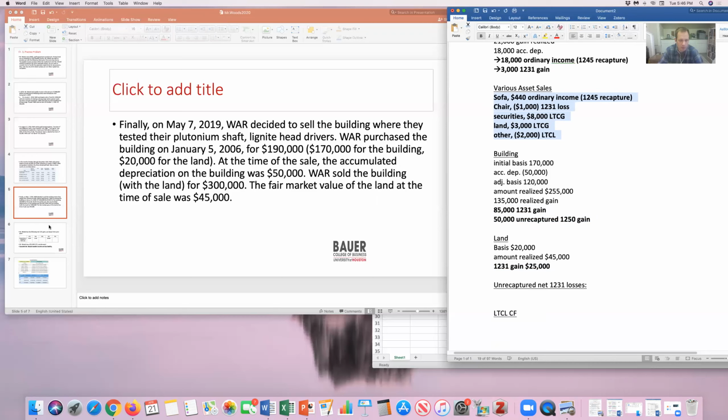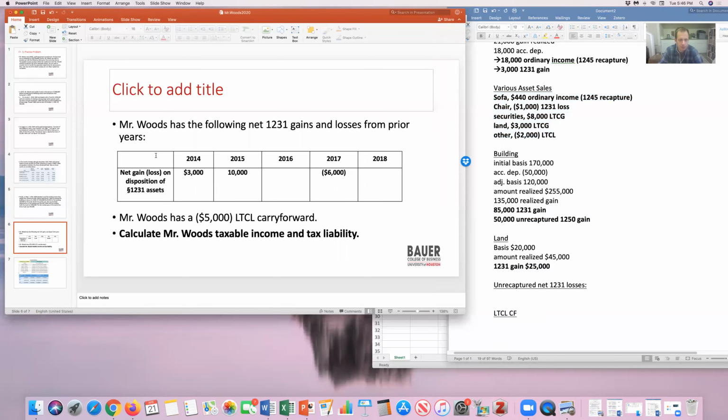Okay, see if we have any more information. We're told that Mr. Woods in the prior 5 years had the following net 1231 gains and losses. In 2017, 2 years ago, he had a net 1231 loss. So this one is easy because he hasn't had any subsequent net gains until this year.